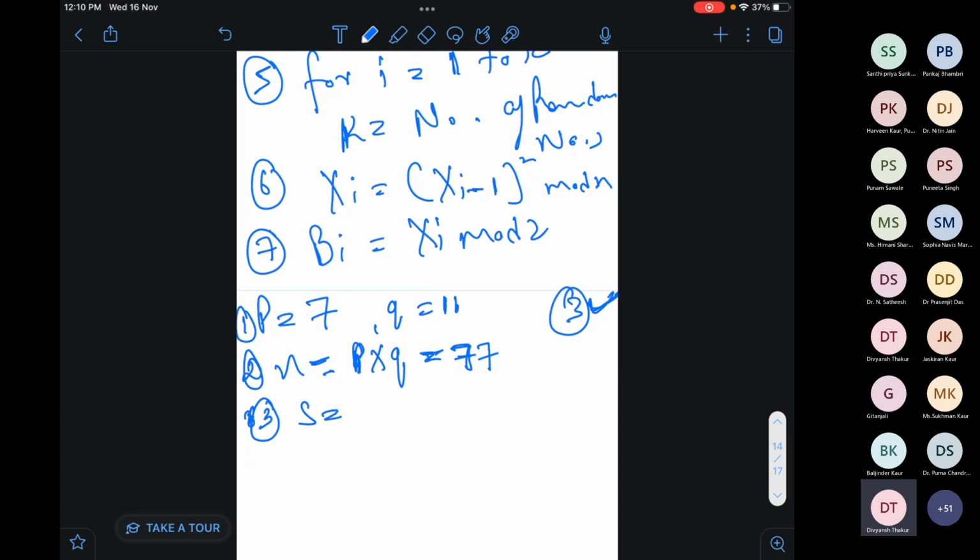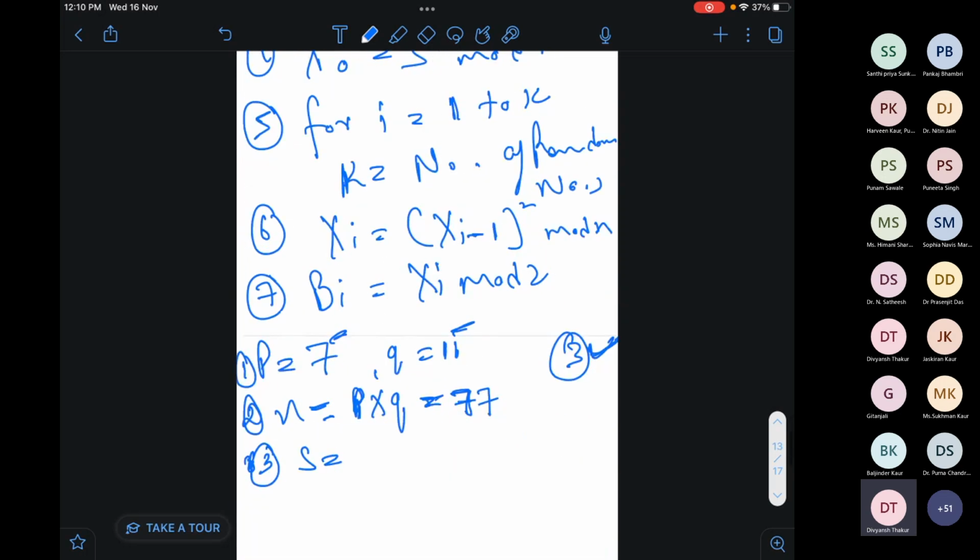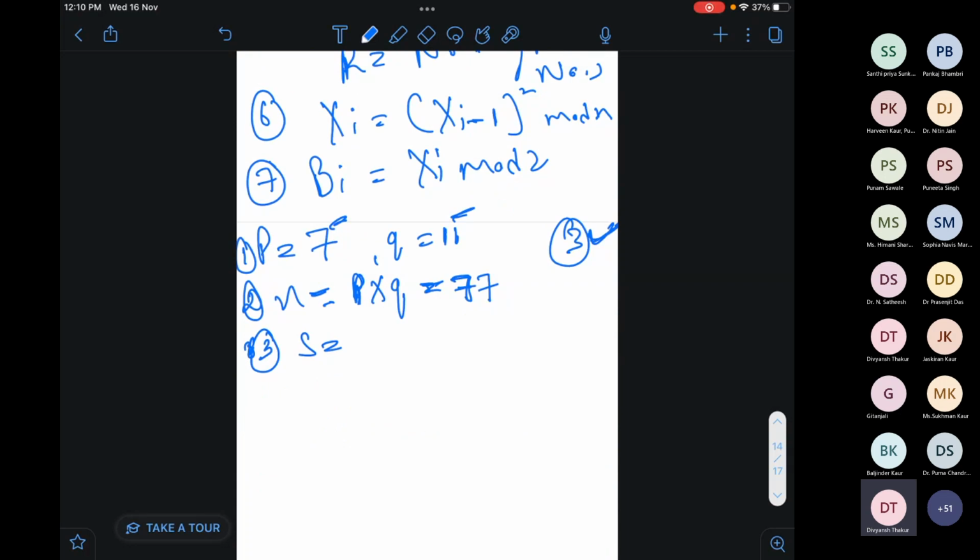In this case, we need any relatively prime number, randomly, which is not equal to 7 or 11. We can choose any, so I'm choosing 12.